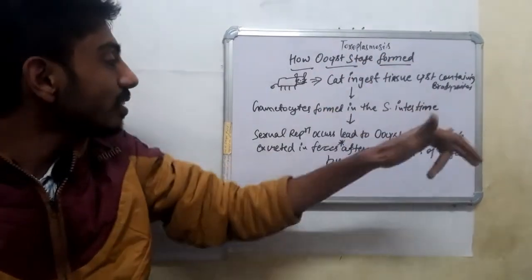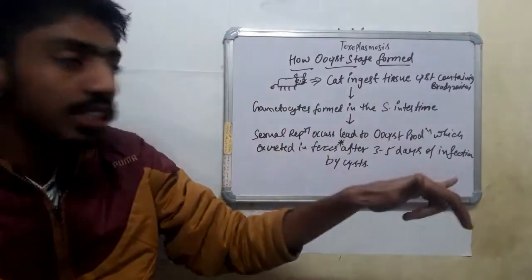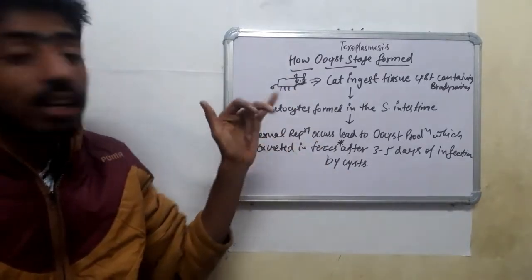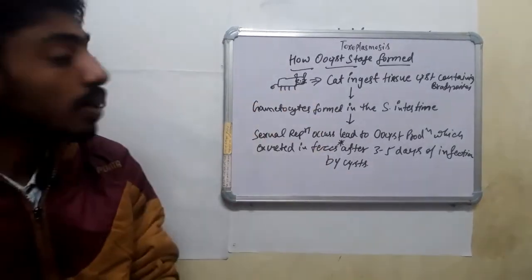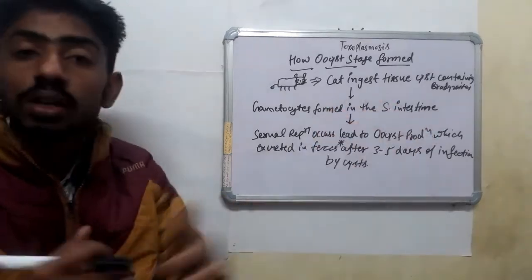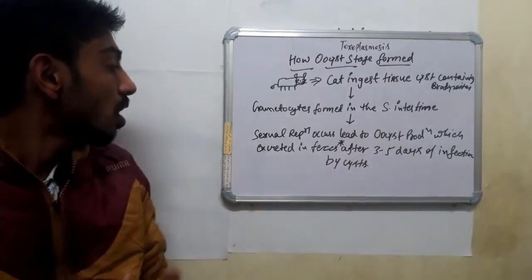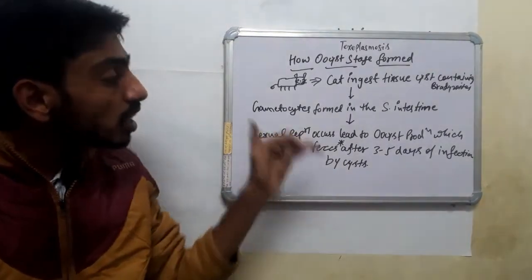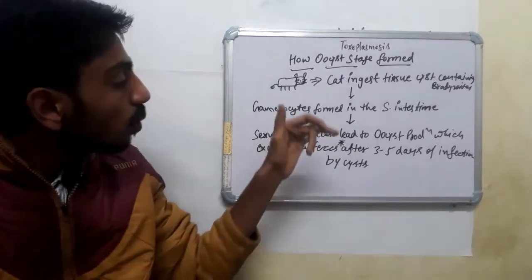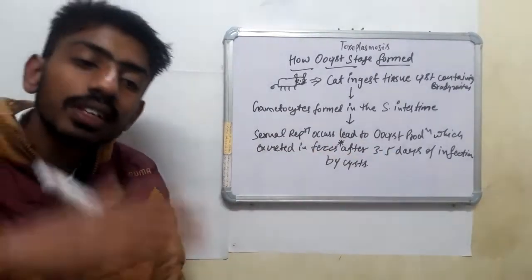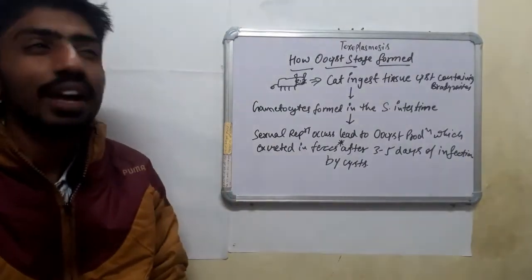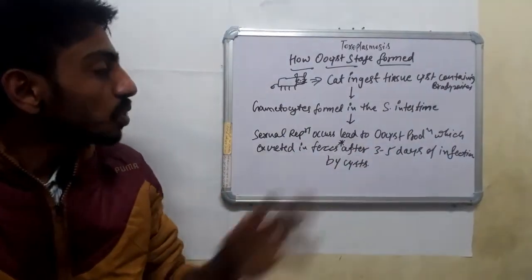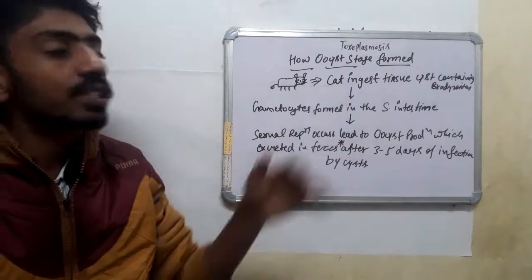When the cat ingests them, the gametocyte stage is formed in the small intestine of the cat. The gametocyte stage does sexual reproduction, which leads to oocyst production, excreted in the feces of the cat. And guys, please remember, after 3 to 5 days of infection, when the cat eats a rodent containing tissue cysts, the oocyst stage is formed.